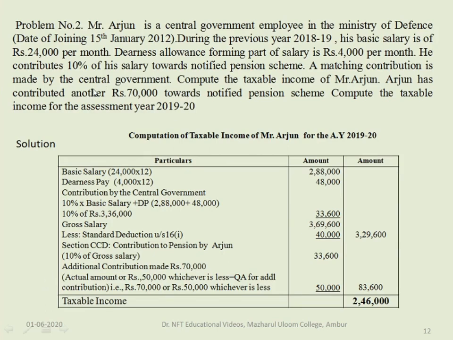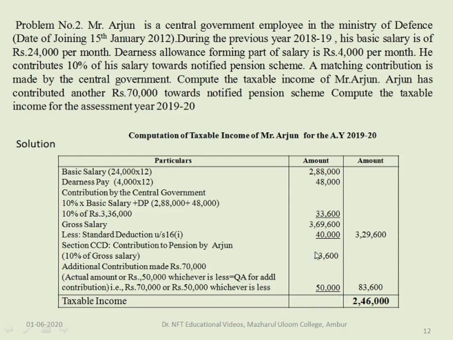Then he made an additional contribution towards pension fund of rupees 70,000. Here we have to find out whether to take 70,000 or 50,000. In case of a contribution made under section 80CCD, either it is 70,000 or 50,000, whichever is less. So here 50,000 is the lesser amount for additional contribution. So we take this 50,000.